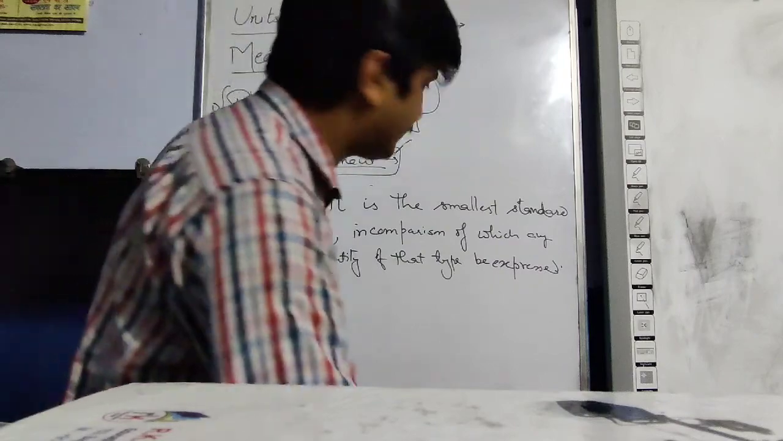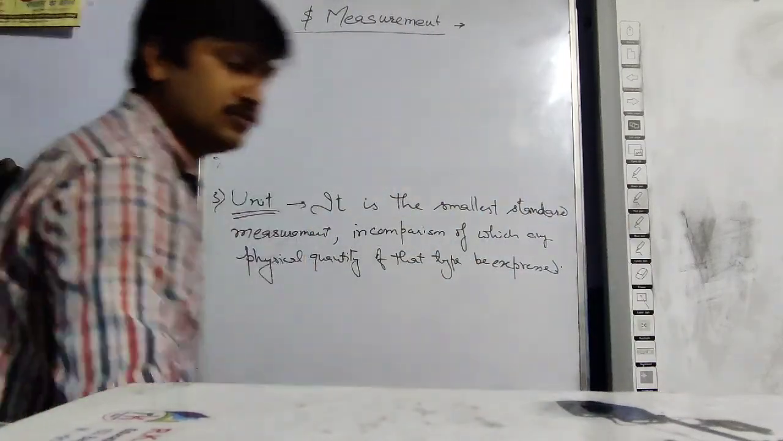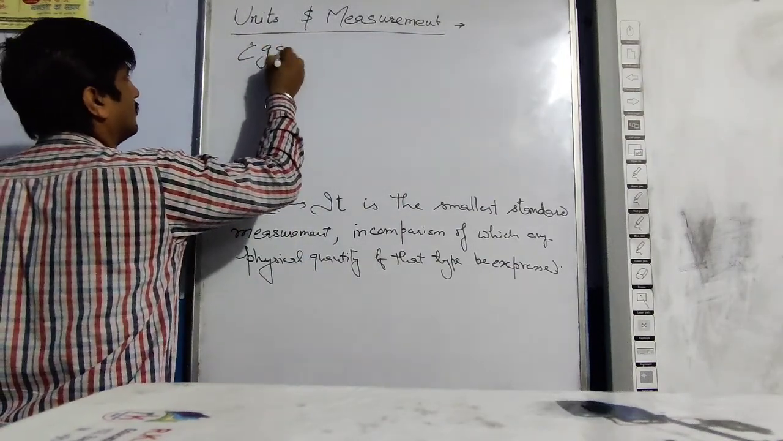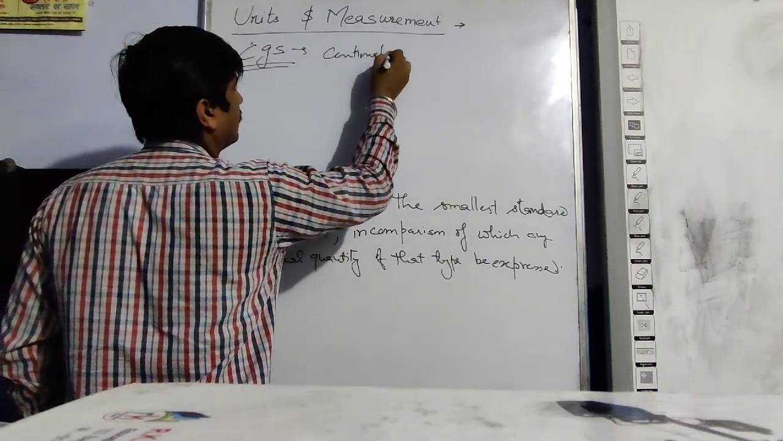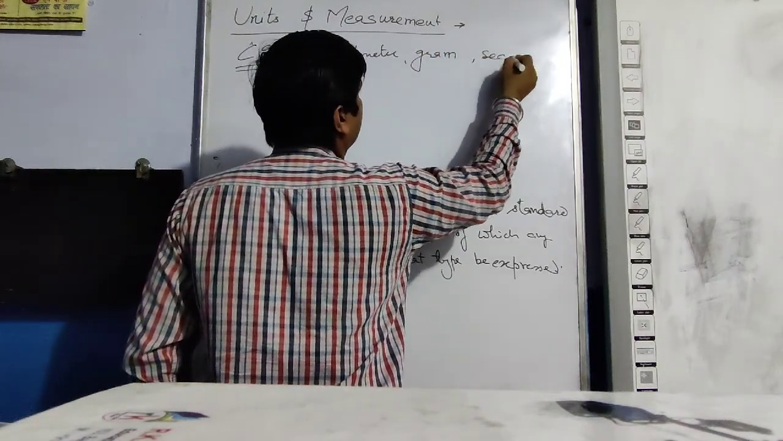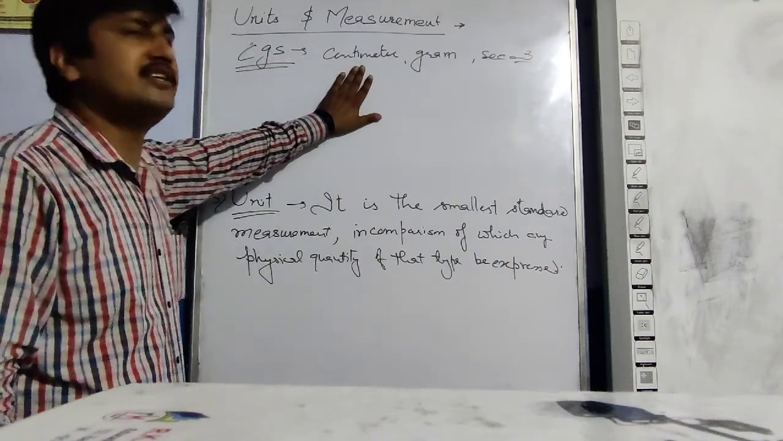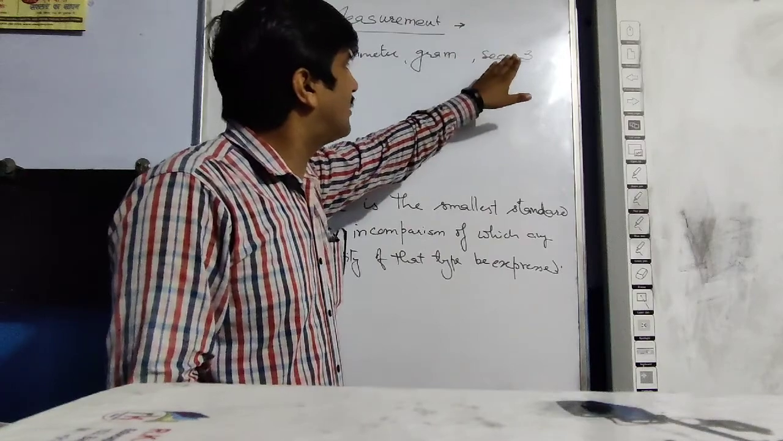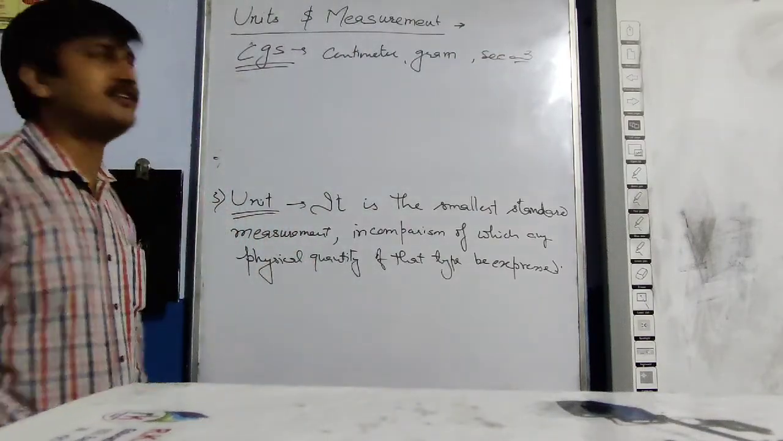There are a number of types of units. There are smaller units, there are bigger units, like say CGS: centimeter, gram and second. The system of units in which the distance is measured in centimeters, the mass is measured in gram and the time is measured in second is known as CGS system of units.